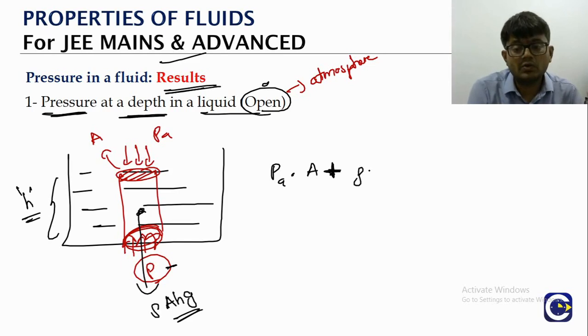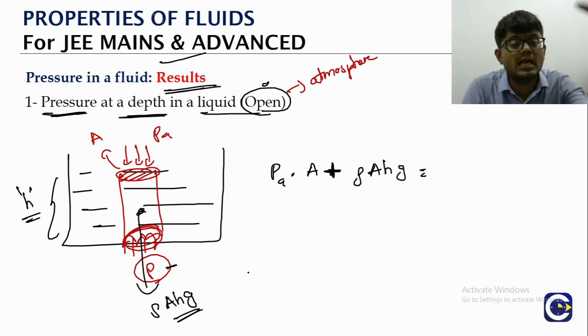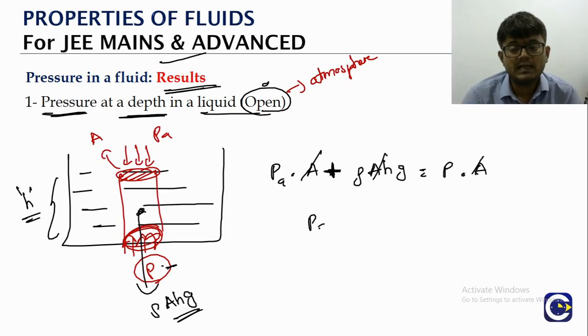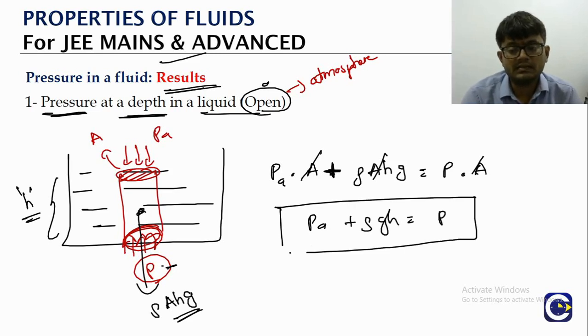Weight, rho into A into H into G. That will be balanced by what? The upward force. Upward force is what? Pressure at the bottom, P, into the area A. So you can see on both sides, A will get cancelled. So what is the relation? Atmosphere pressure plus rho into G into H. That is the pressure at a depth in a liquid which is open to atmosphere.